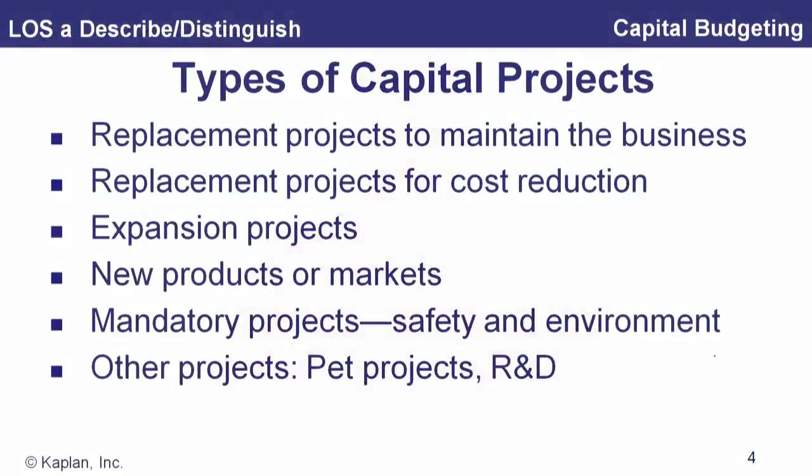We can also talk about mandatory projects for safety and environment. Analysis of this is pretty straightforward. If it says, well, stop polluting and install these pollution control devices or we're going to fine you $50,000 a day, well, at least we know what the cash flows are. We're going to avoid paying $50,000 a day, and this is what it costs. So in that sense, they're mandatory. The analysis is not going to be real difficult, complex, or long and involved.